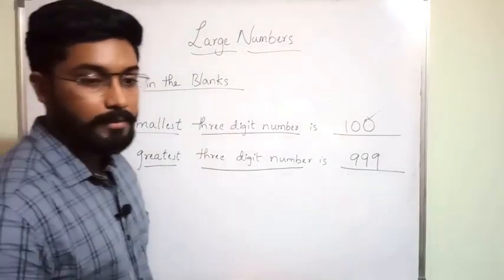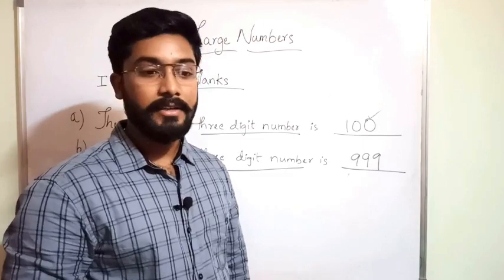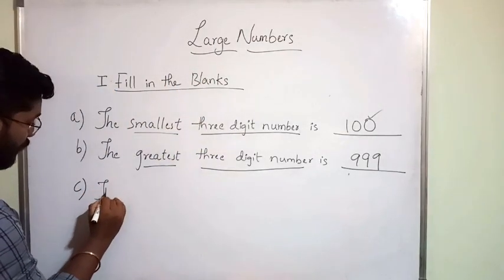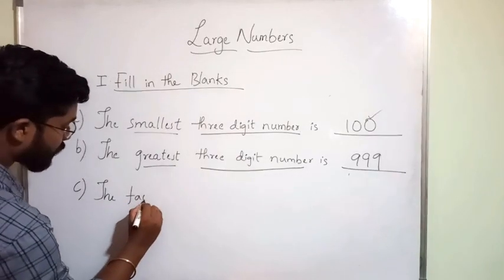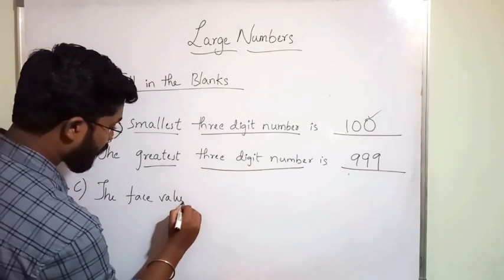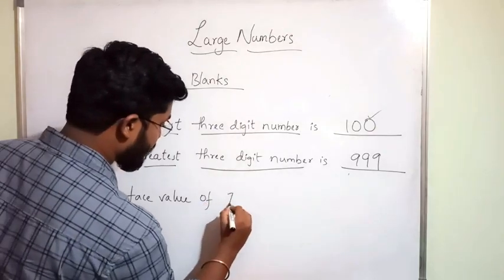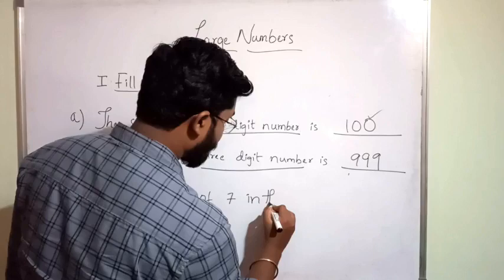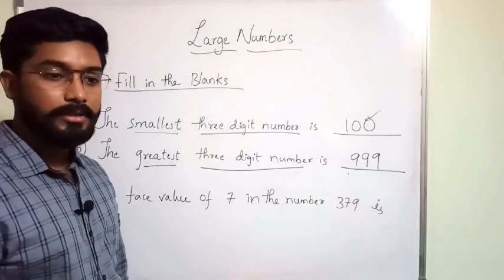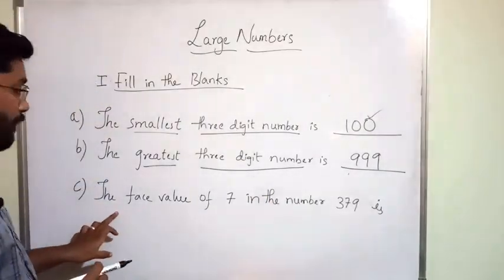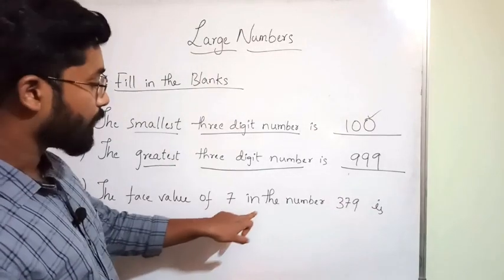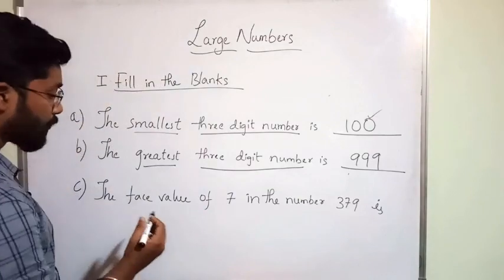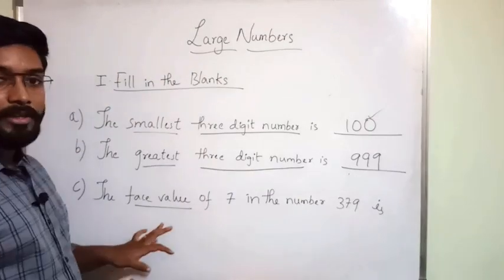Third fill in the blank: the face value of 7 in the number 379 is. You have to remember what face value is.